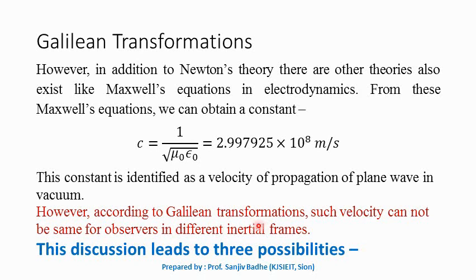But according to Galilean transformations, velocity transformations which say u prime is equal to u minus v, the velocity cannot be same for all observers in different inertial frames. So for Galilean transformations, Newton's theory is okay, but for Maxwell equations, there is an issue. So this discussion leads to three possibilities. Let us see all these three possibilities one by one.